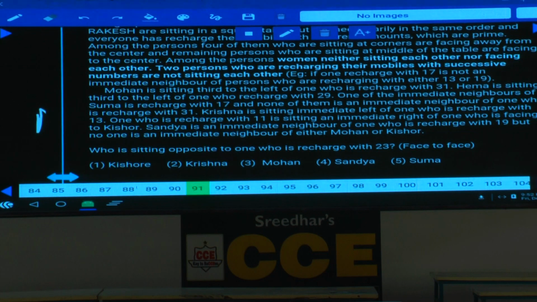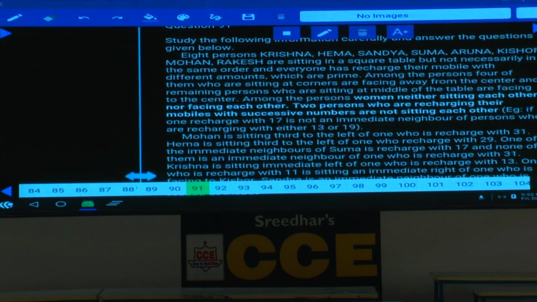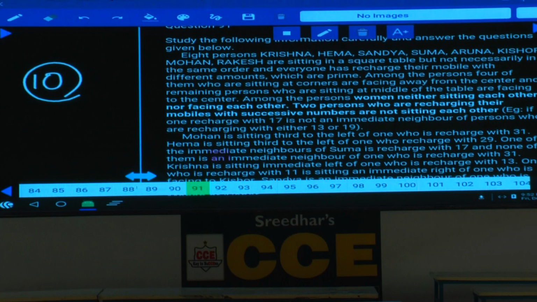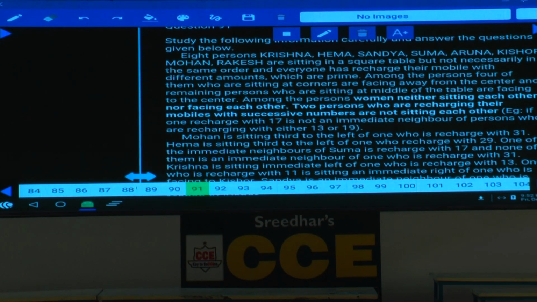Now in this paper number 10, question numbers 91 to 95. What is the information given here? 8 persons. Who are those 8 persons? Krishna, Hema, Sanja, Suma, Aruna, Kishore, Mohan, Rakesh are seated around a square table.